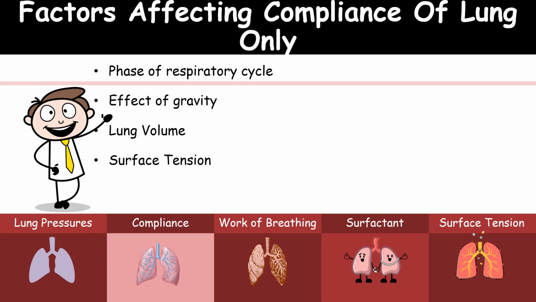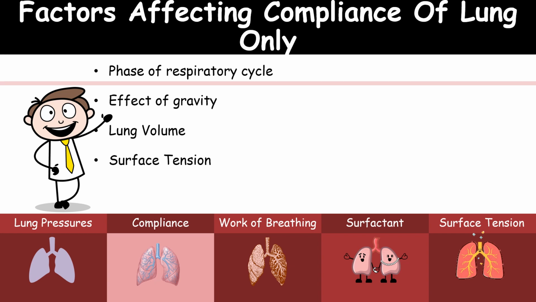Next is the effect of gravity. So in the standing position, the intrapleural pressure is more negative. So that is minus 7 millimeter of mercury at the apex when compared to the base, that is minus 2 millimeter of mercury. So the compliance is less at the apex of the lung.